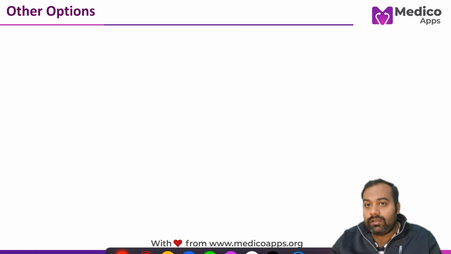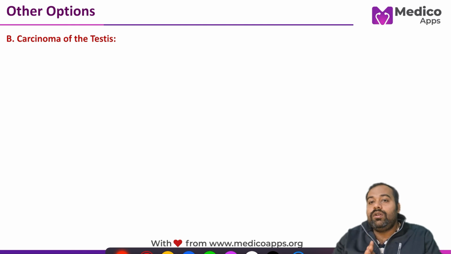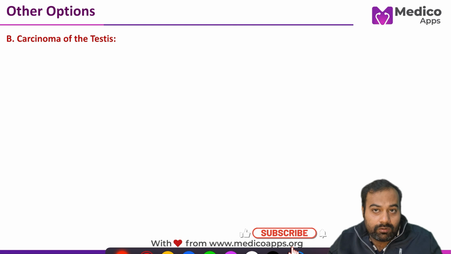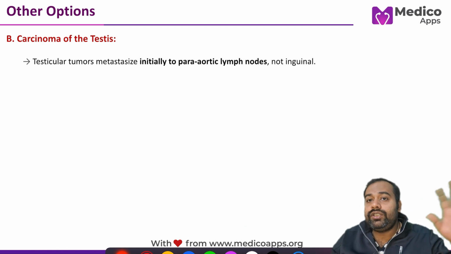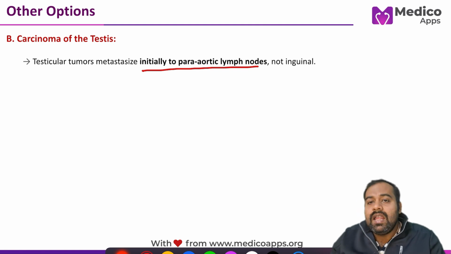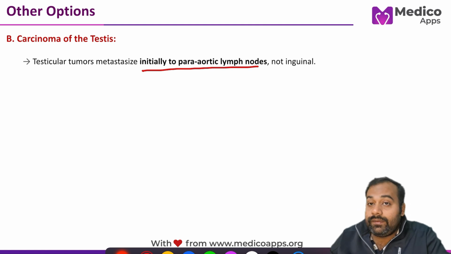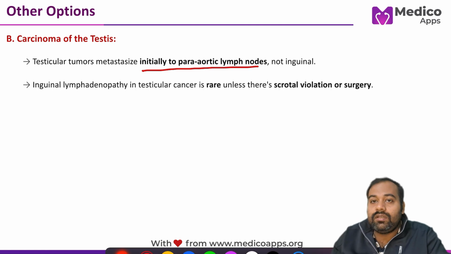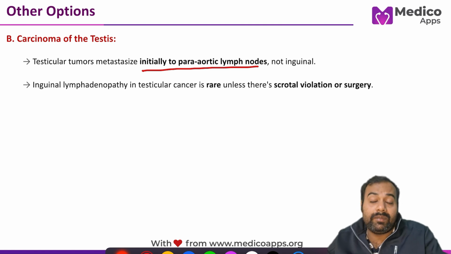Now let's try to understand the other options. In the other options we have CA testis. CA testis does not initially present with inguinal lymphadenopathy. That is an important aspect of CA testis. The initial lymph node involvement is the para-aortic lymph node, not the inguinal. Yes, sometimes CA testis can present with inguinal lymph nodes, but for that, violation of the scrotal lymphatic drainage is needed, which is very rare, or it may be seen after surgery.